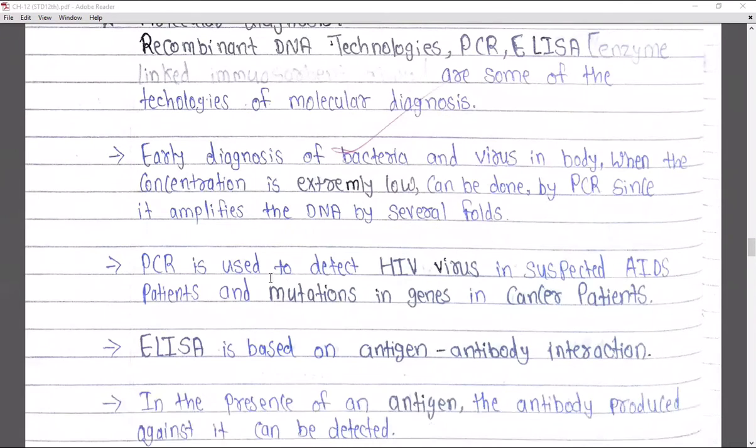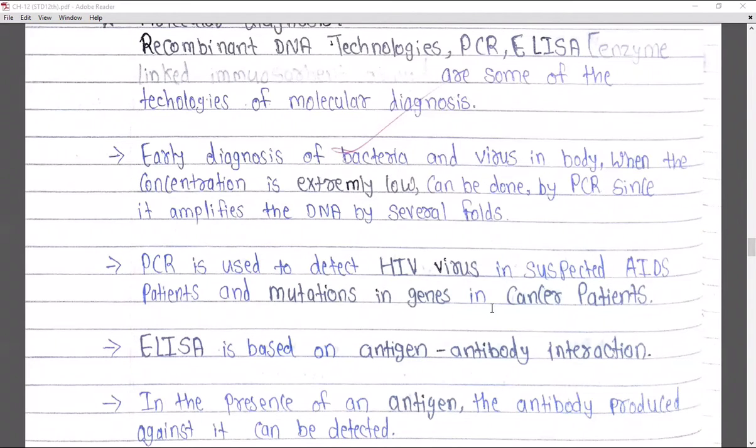Next, this PCR is used to detect HIV virus in suspected AIDS patients and mutation in genes in cancer patients. So the two main diseases which you already know, the HIV virus that leads to AIDS, that is acquired immunodeficiency syndrome, as well as cancer. These are the two diseases which are detected with the use of PCR in the early stages. If for example HIV virus is there, in early stages also you can detect that with the use of polymerase chain reaction. As well as cancer is also detected.